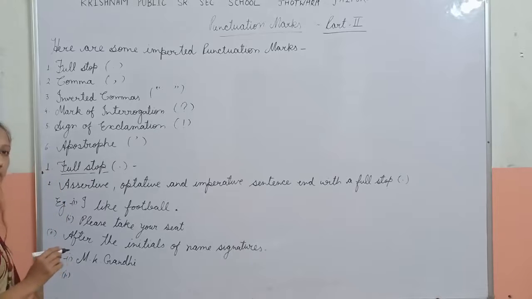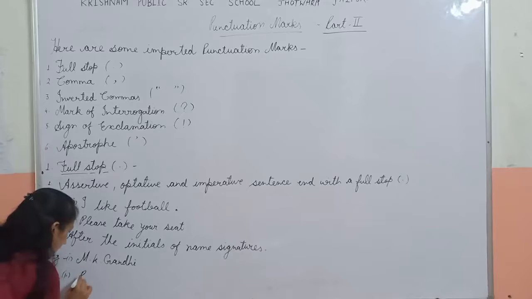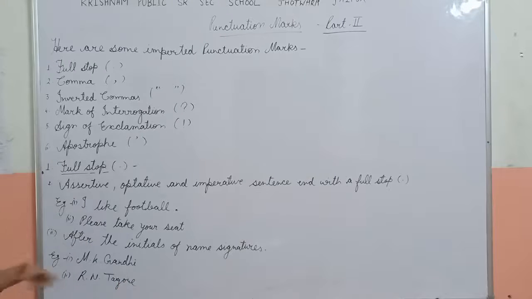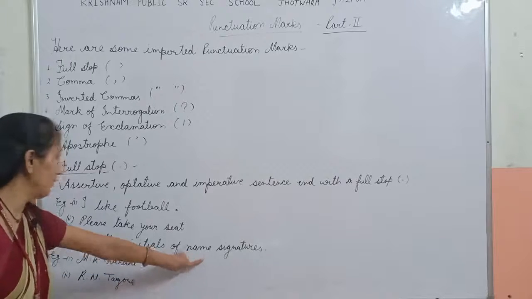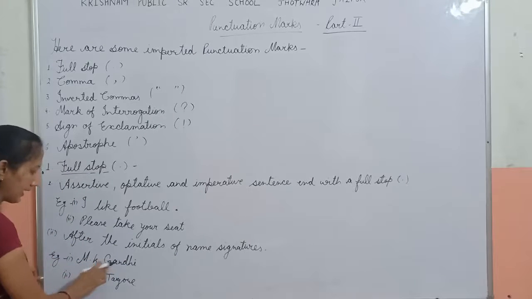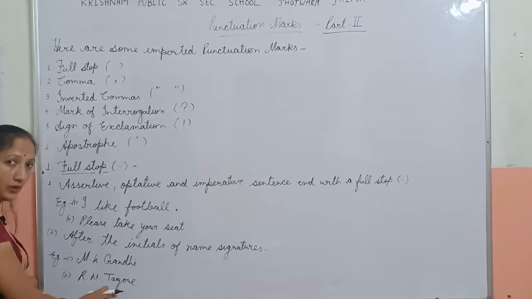In short form, Rabindranath Tagore is R. N. Tagore. So, after the initials of name signature, we use full stop. M. K. Gandhi means Mohandas Karamchand Gandhi, and R. N. Tagore means Rabindranath Tagore.